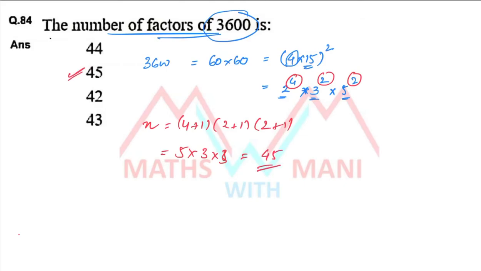That is the second option. So in number system you have to remember the number of factors, the number of even factors, number of odd factors, sum of all the factors, sum of even factors, and sum of odd factors. These formulas are very important in number system. I told all the things, so you have to watch that video also.